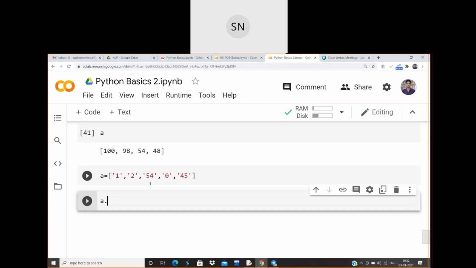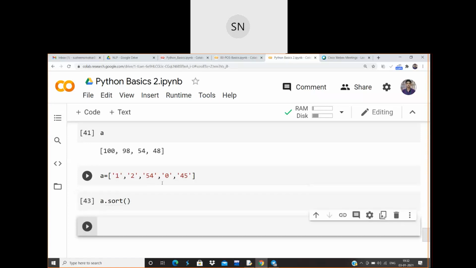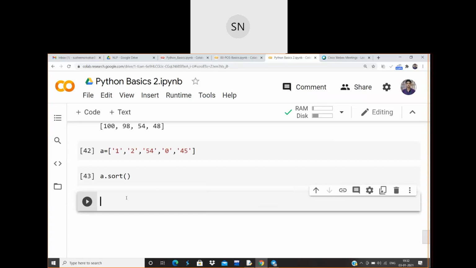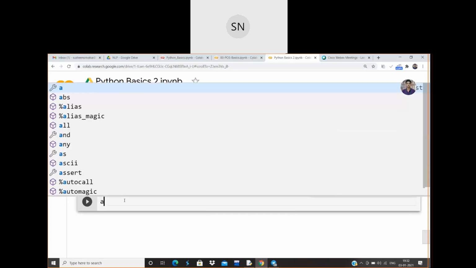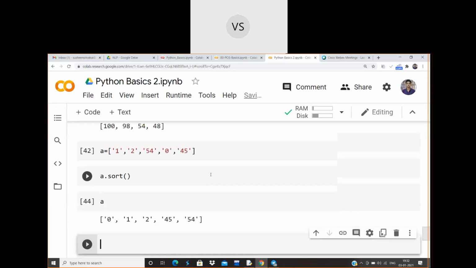So let me do the sort operation. 1 2 0. Yeah, 1 2 0. 54 and 45. Okay, 1 2 0, 54 and 45. Okay. That means it is not sorting anything. It is sorted, the 0 has shifted left. Okay, I got the sorted order manner in this case.